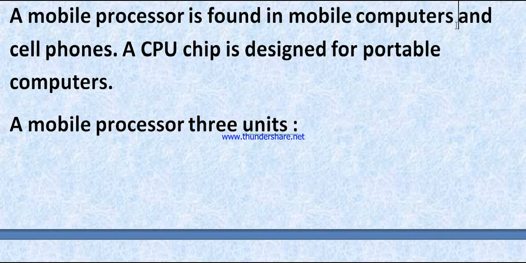A mobile processor is found in mobile computers and cell phones. A CPU chip is designed for portable computers. There are three units in a mobile processor. You can see that; I'm just showing you.